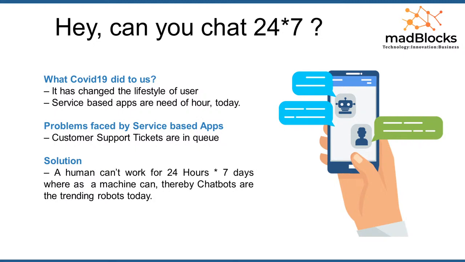If it is unable to work out the request coming from the user, then at the secondary level it will push it to the support executive, and the support executive answers it. So here, service based companies are putting chatbots at the front end. If the chatbot is unable to answer, then only they are driving it to support executives. So there are two steps of support available in service based apps. One, the support coming through the chatbot. The second, the support coming through the support executives.